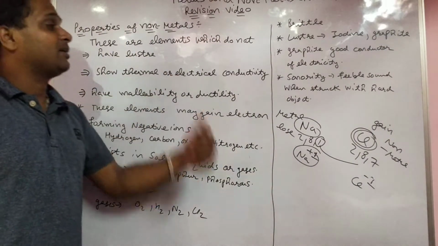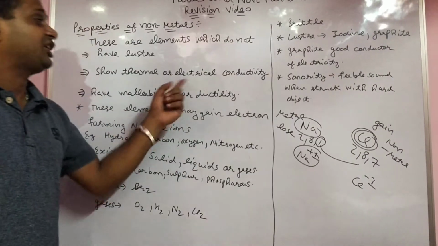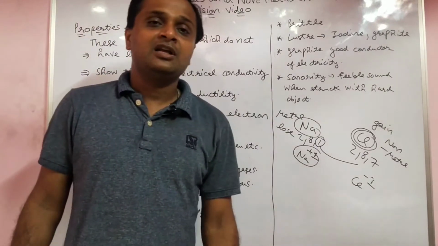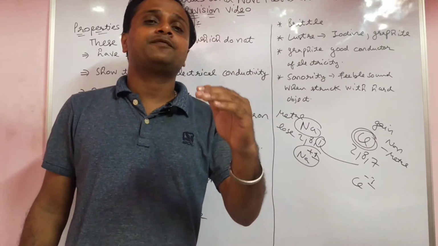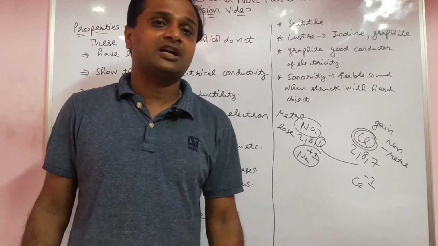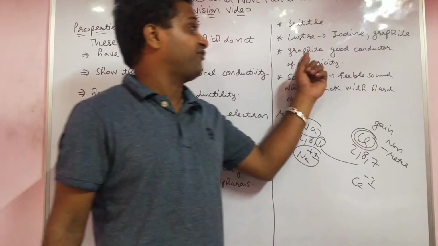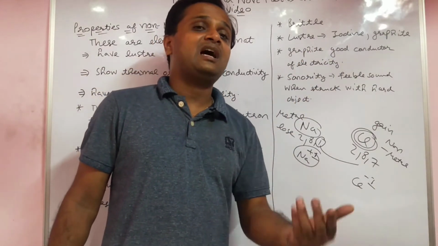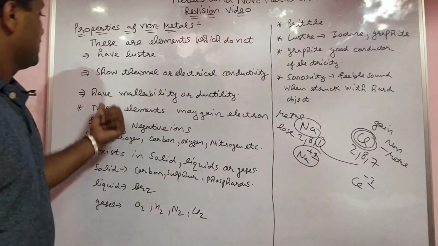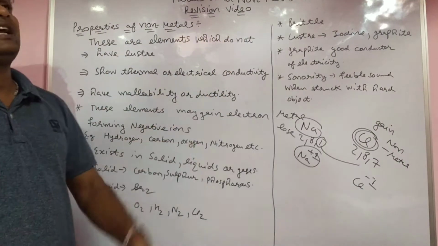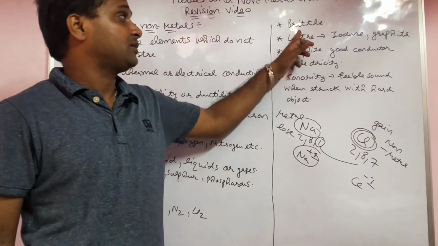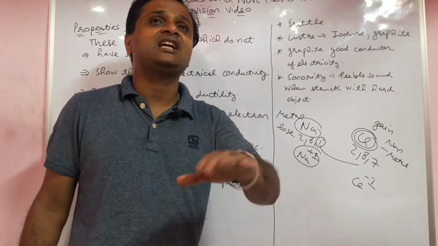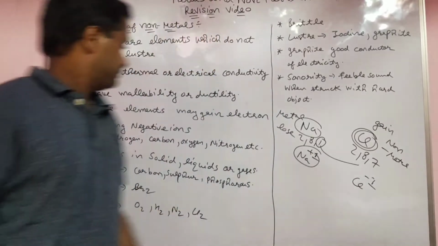They do not show thermal and electrical conductivity. They are bad conductors of heat and electricity. But in an exceptional case, graphite is a good conductor of electricity. What is the reason behind it? Afterward I will tell. They do not have malleability and ductility; they are brittle in nature. When you beat them with a hammer, they convert into powder only, not into a sheet and not into a wire.